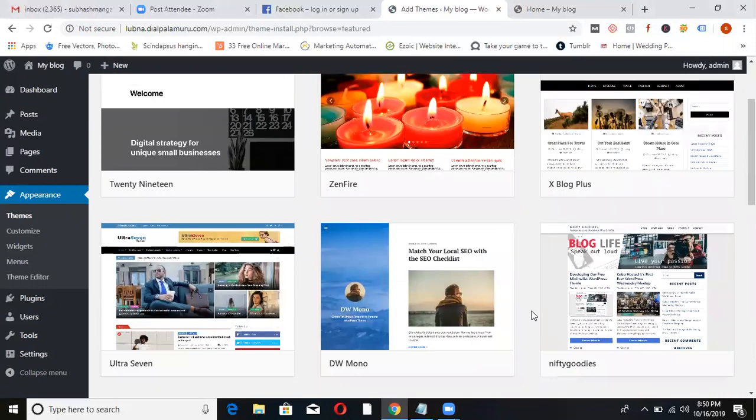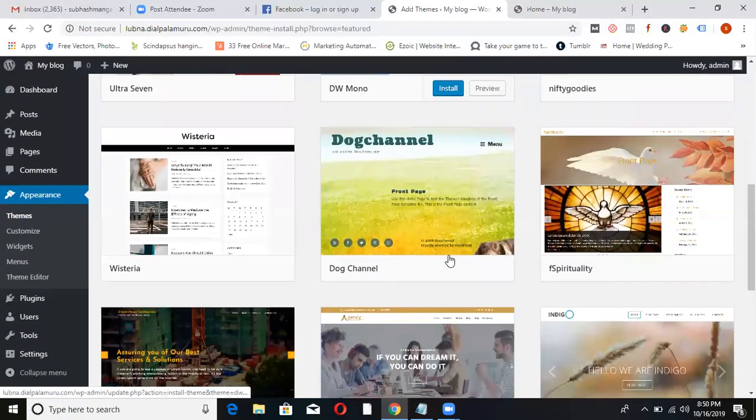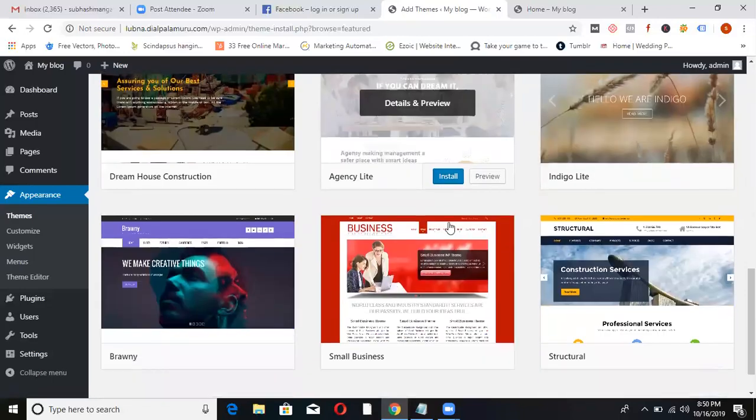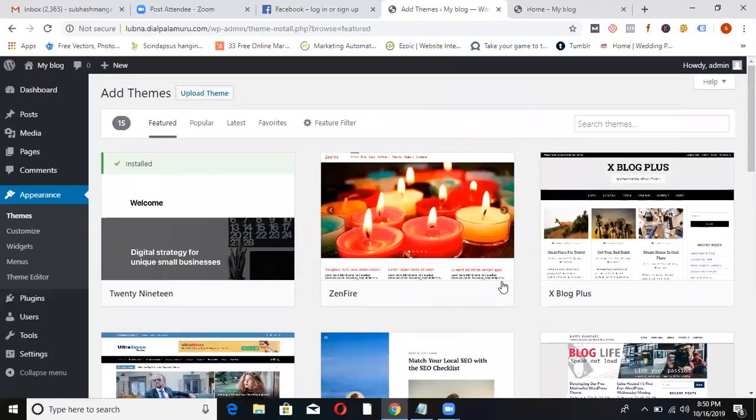It's your responsibility to think which will be best suitable for you. You can see this is looking like a blog. This is looking like a website. If I don't like any of these and I want to create my own theme, how do I opt for that? Themes only developers can create.